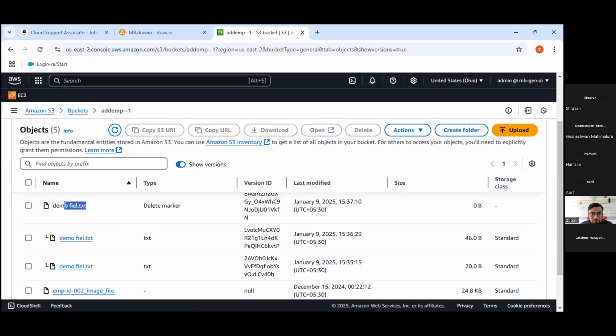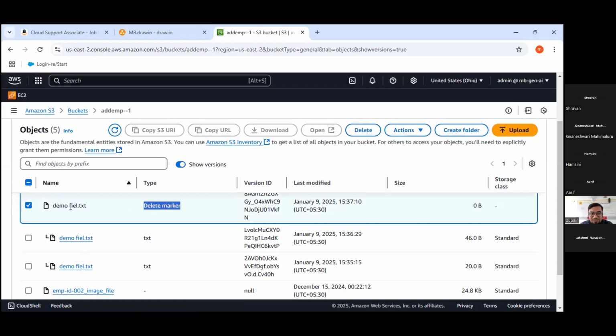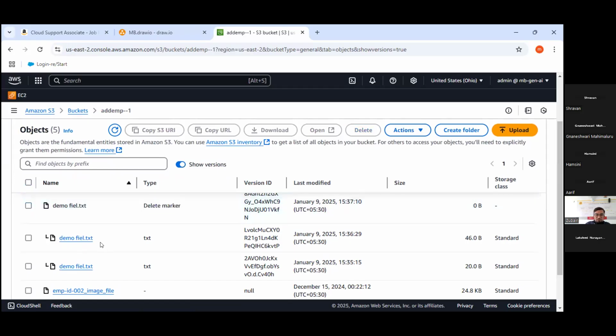If I need to get this current version, what I'll do is select this delete marker and click on delete. Then this delete marker will be deleted and this file will be available on the S3 dashboard, right? But what is the scenario right now, folks? I need to recall, or what we say, re-upload this file. I need to restore this old version file. How to do that?